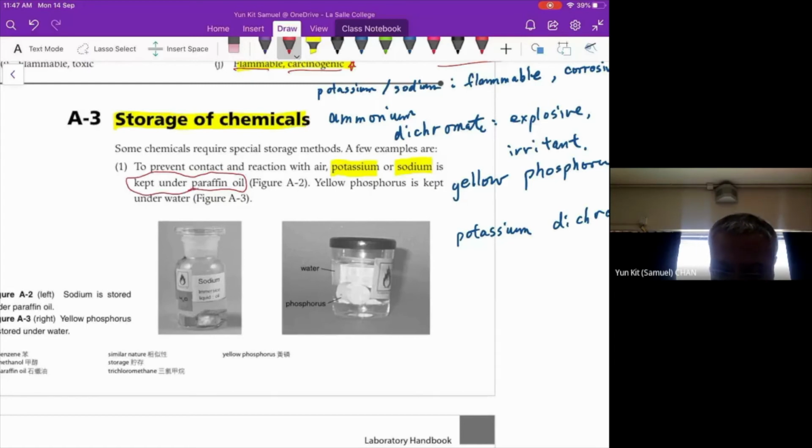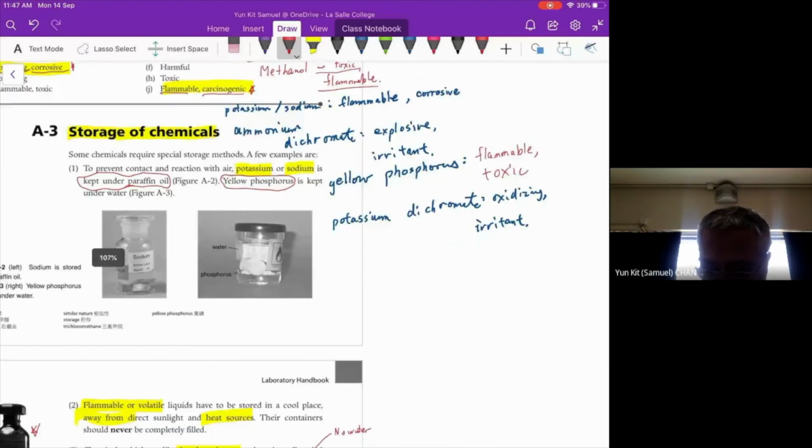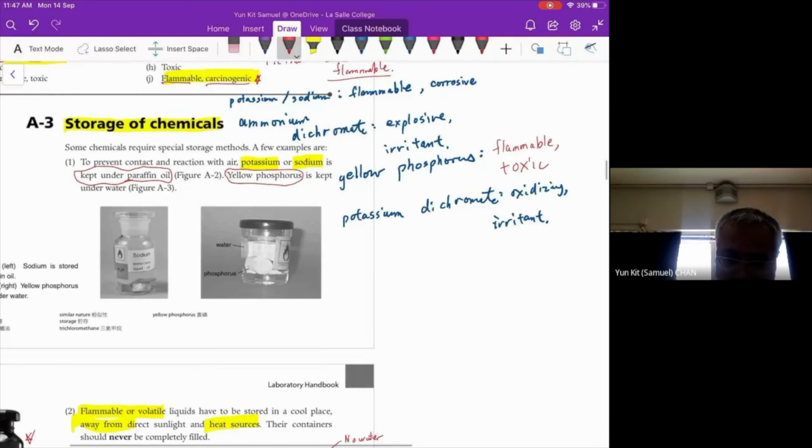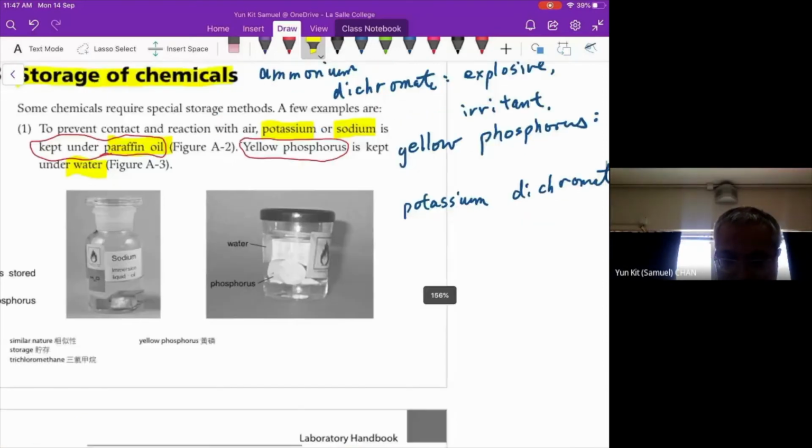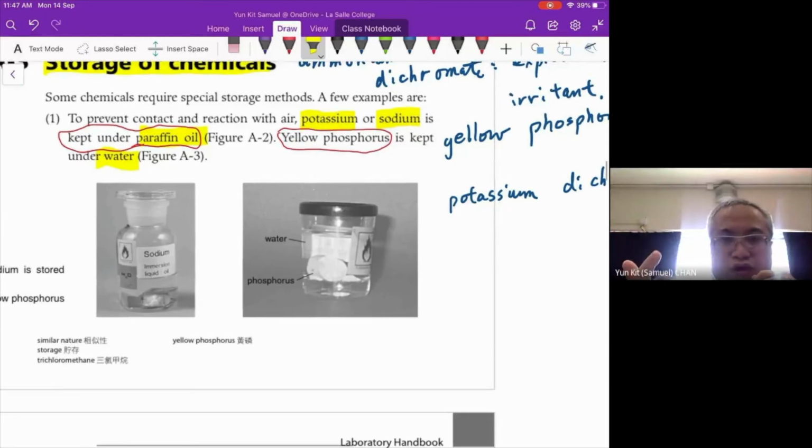But the yellow phosphorus that we have just discussed is flammable, but we will not keep it under the oil. We will keep it under the water, because they have different natures. Okay? Sodium and potassium,